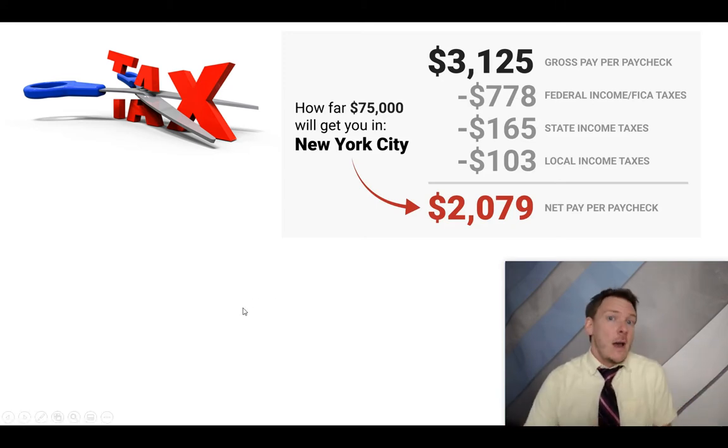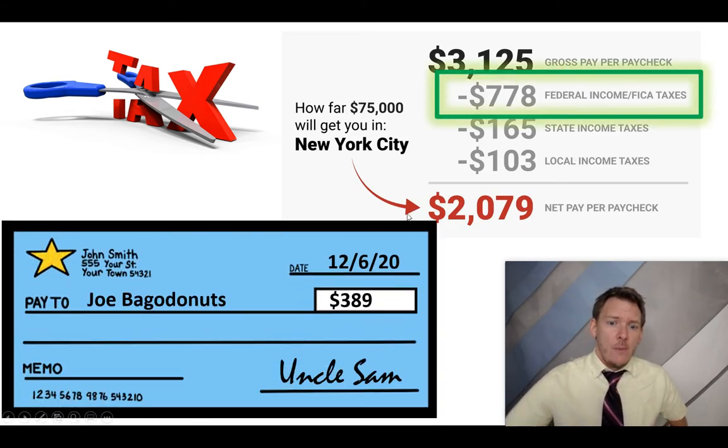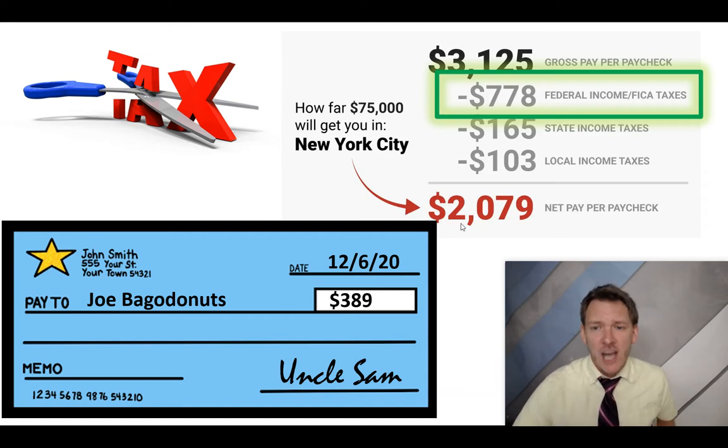So let's just cut taxes by half in this example. $778 out of this one paycheck goes to federal taxes. That means you're now only going to pay $389, so you get to keep $389 more. Now they're not going to literally cut you a check, but you get to keep $389 more dollars. So before, your paycheck was $2,000-ish. Now it's $2,400.